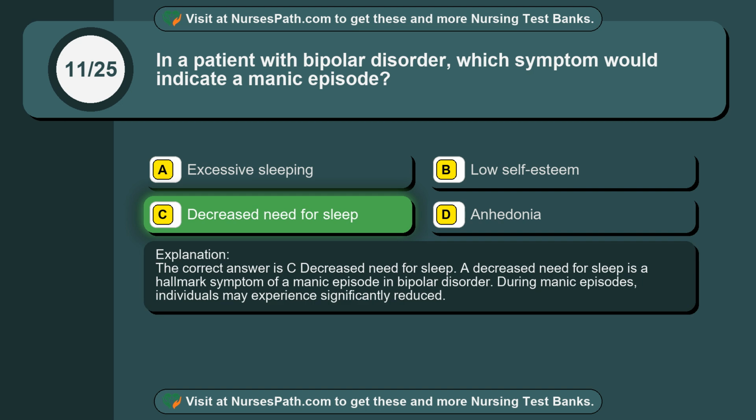A decreased need for sleep is a hallmark symptom of a manic episode in bipolar disorder. During manic episodes, individuals may experience significantly reduced